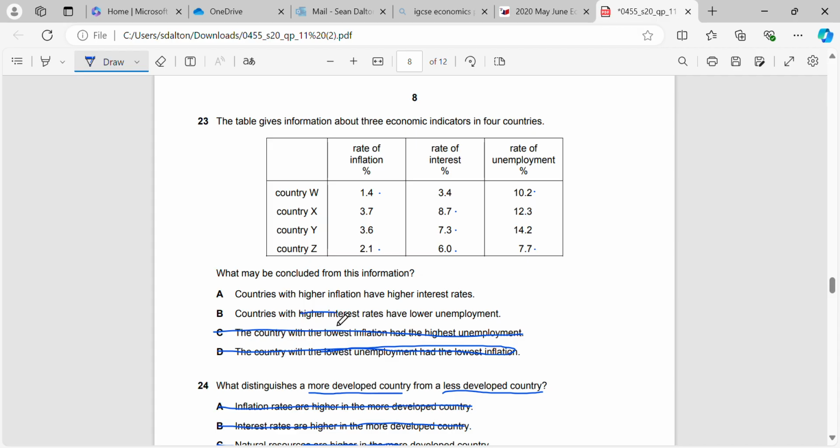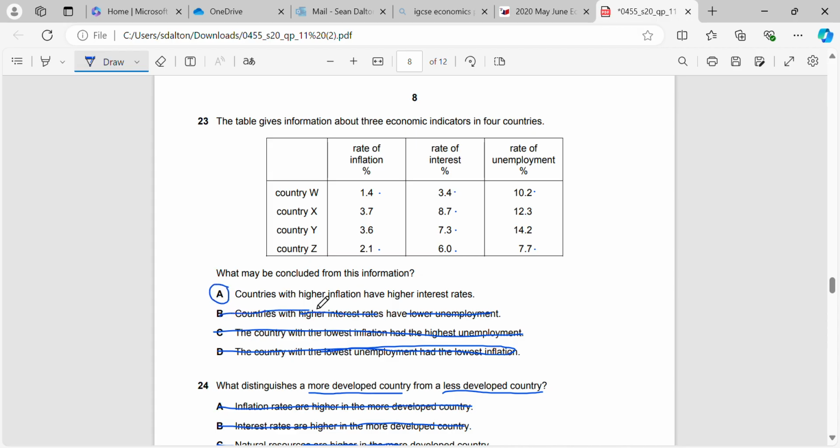The higher interest rate countries don't have lower unemployment, because what we can see here is that country Z has a higher interest rate, lower unemployment, but in Y and X, interest rates are higher, unemployment is higher, but we still have a low interest rate with country W and a high unemployment rate, higher than it is in country Z. So the correct answer is obviously left with A.